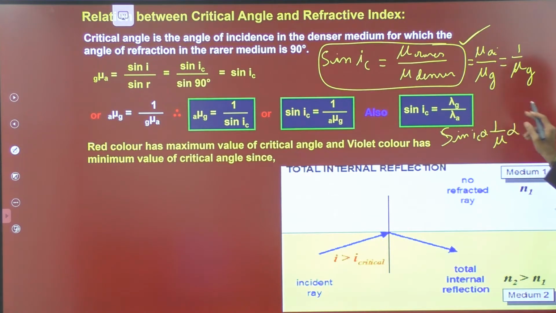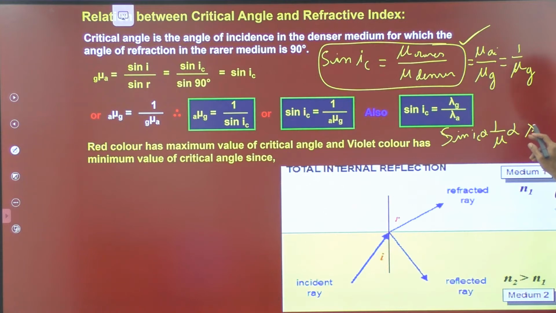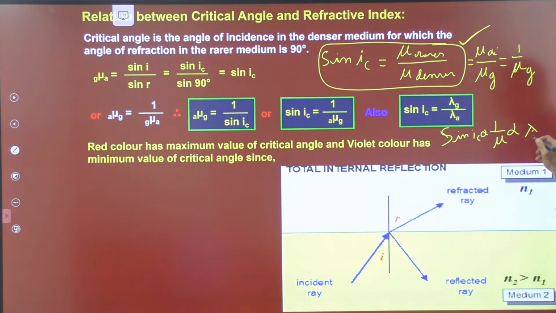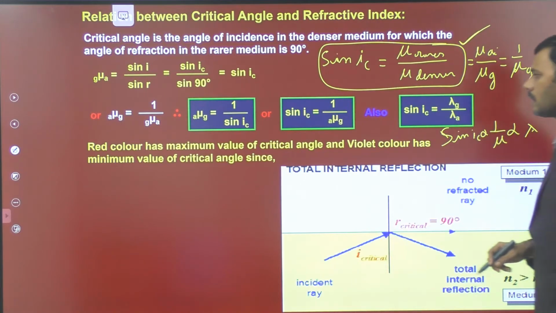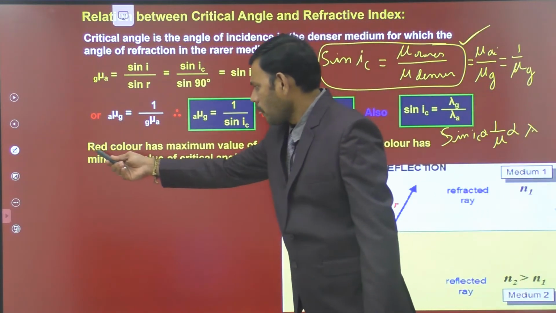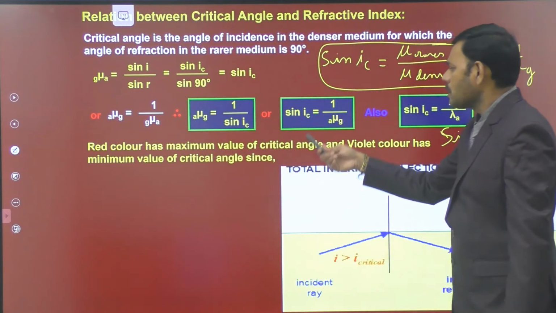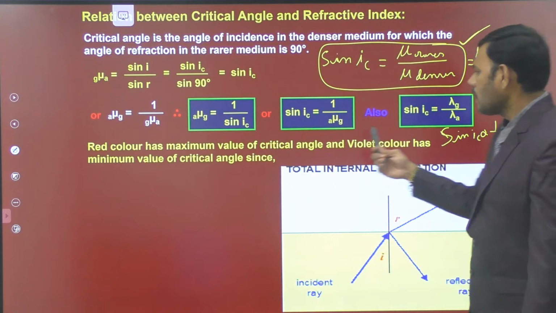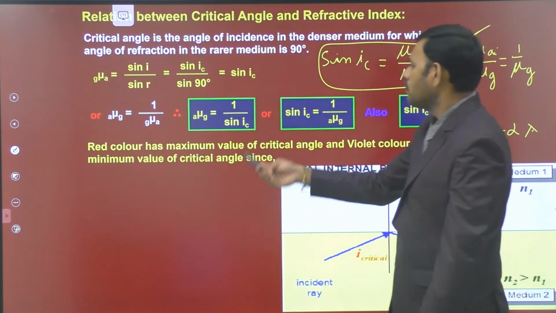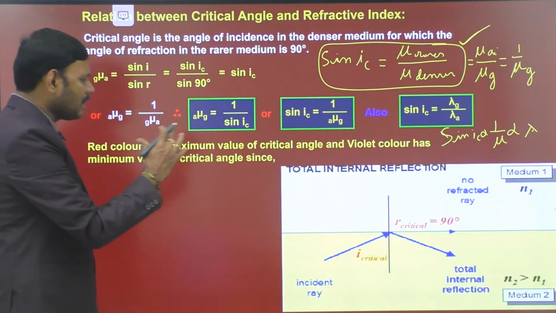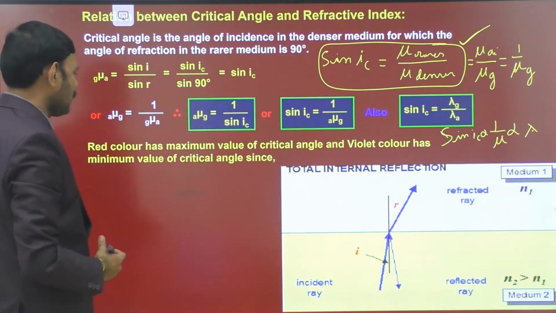Among visible lights, violet has less wavelength. We know that the least wavelength of visible light is violet. Violet has less wavelength, hence less critical angle. Hence this is the condition. Statement: red color has the maximum value of critical angle because of maximum wavelength, and violet color has the minimum value of critical angle because of less wavelength. This is about the critical angle, how it varies with color.